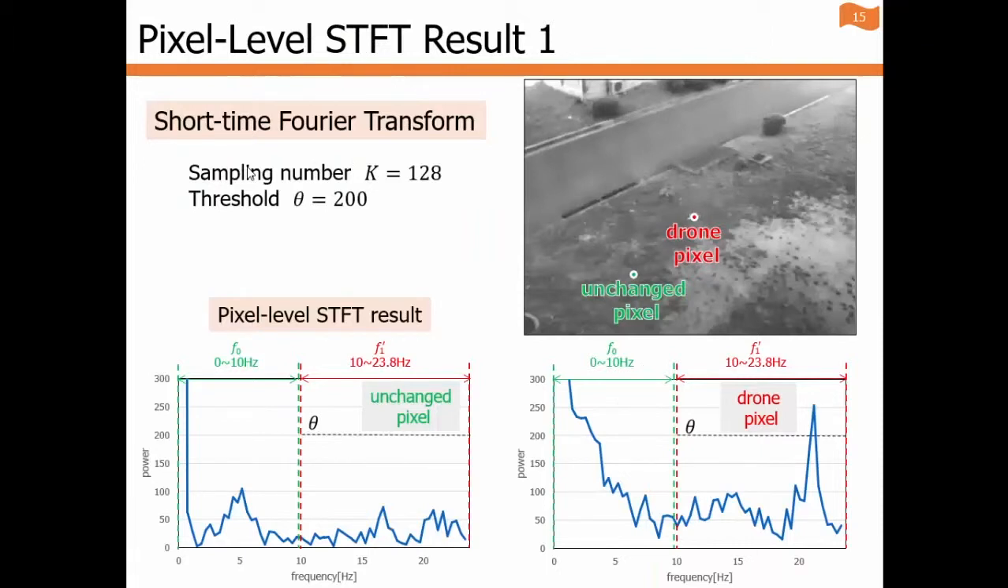And this is the result of pixel level STFT at an unchanged pixel and a drone's propellers passing pixel. At the unchanged pixel, there is no large power spectrum in the range of the drone's apparent frequency. On the other hand, at the drone passing pixel, peak frequency is detected in the range of it.